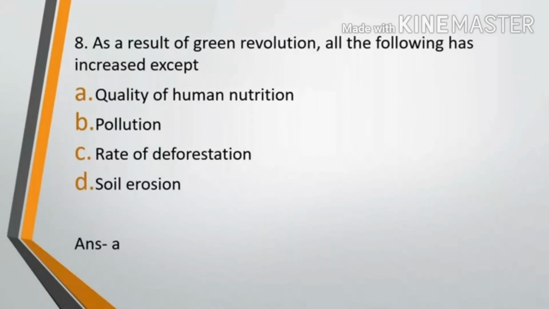Pollution has increased. Rate of deforestation has increased as there was increased demand for land for crop production. Soil erosion has increased as a result of increased deforestation. So the correct answer is option A.